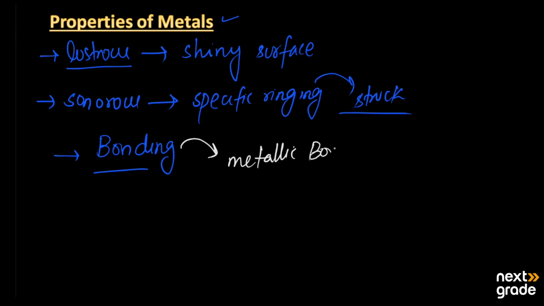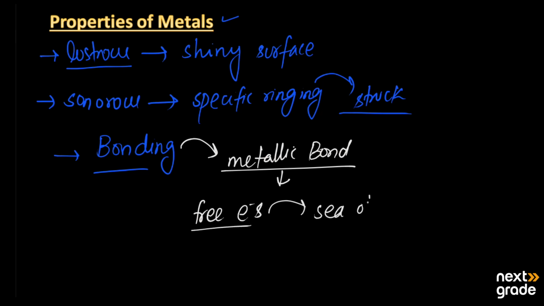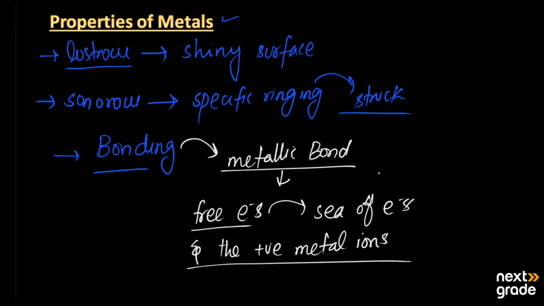The metallic bond is due to the free electrons, or we can say it is due to the sea of electrons and the positive metal ions. So this force is mainly known as the metallic bond that exists between metals.